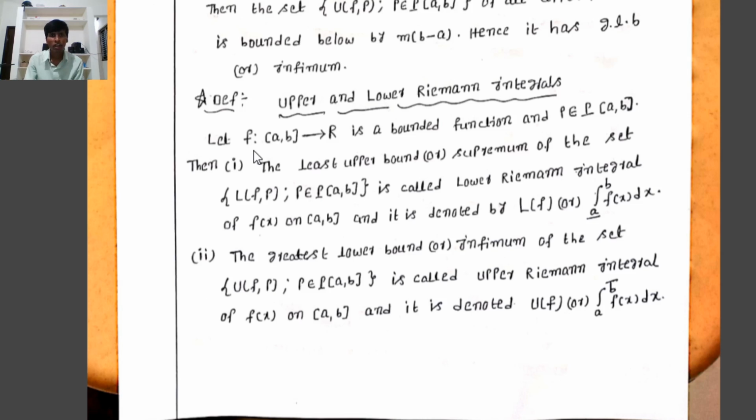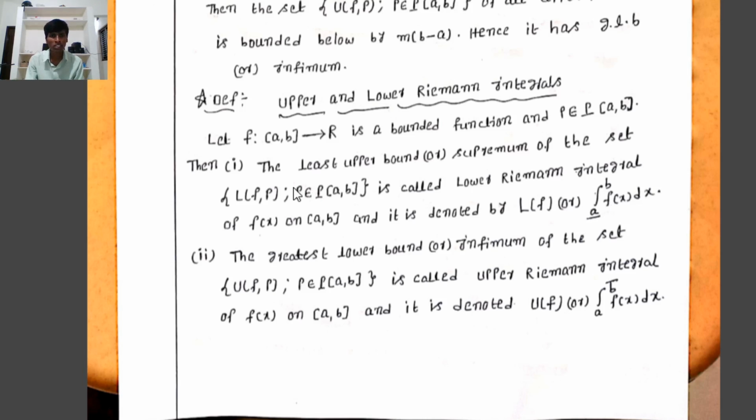Definition: let f from closed interval [a, b] to R be a bounded function and P belong to the set of all partitions of [a, b]. Then the least upper bound, or supremum, of the set of L(f,P) such that P belongs to the set of partitions of [a, b] is called the lower Riemann integral of f(x) on [a, b], and it is denoted by L(f) or the integral from a to b, with a lower bar, of f(x) dx.